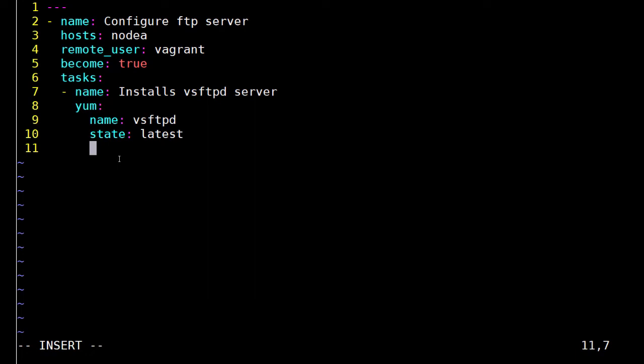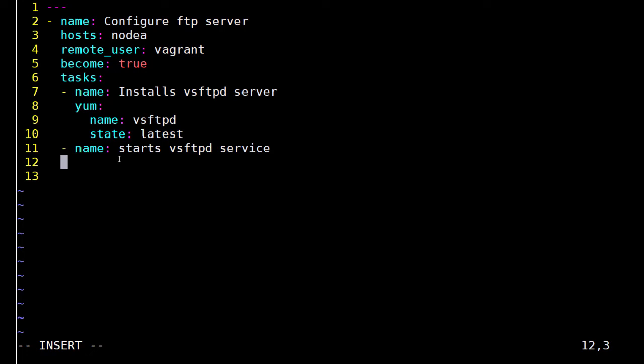Our next task is to start the vsftpd server. Previously I was here. I'll press enter, press home. That will take my cursor to the beginning of the line. I'll press tab. It will precisely bring the cursor to the place where it is expected to be. Here I'll put the name of the task, name colon then space, then starts vsftpd service, and then the parameters.